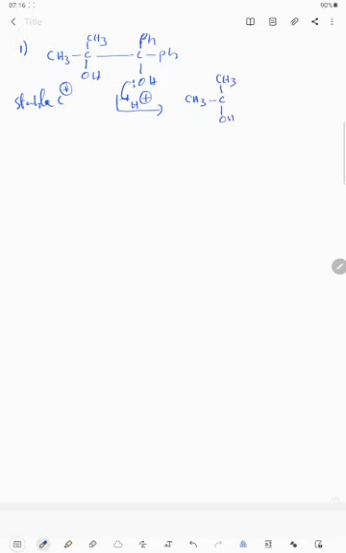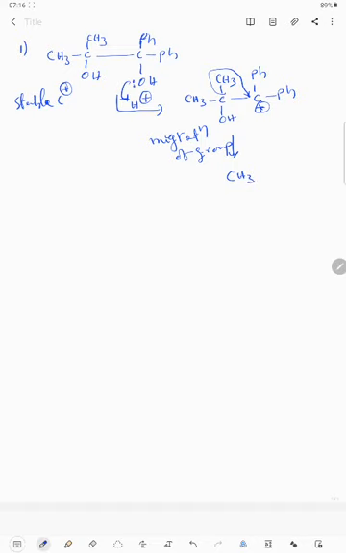CH3, OH and Ph, Ph and positive charge. The diphenyl carbocation is highly stable. Then the next step is what? Migratory aptitude. Migration of group. Which group will be migrated? See here, both are methyl groups, there is no difference.